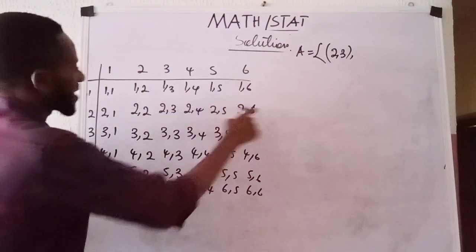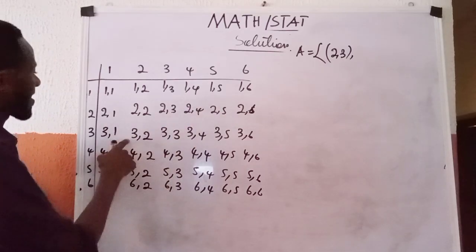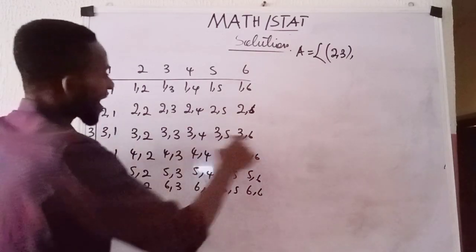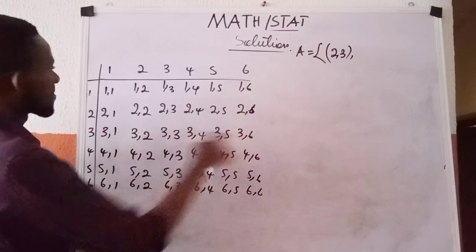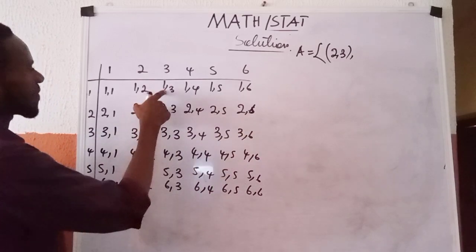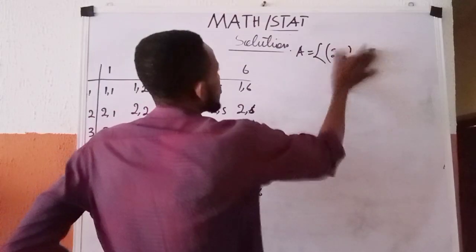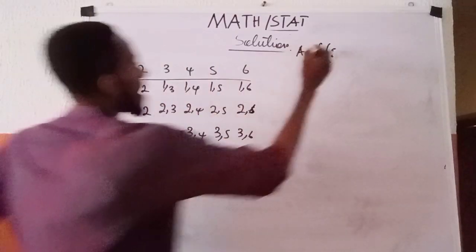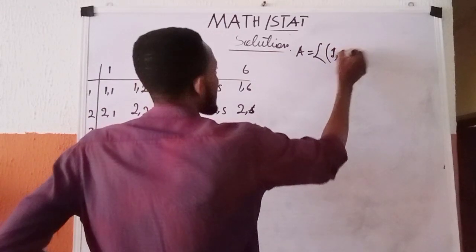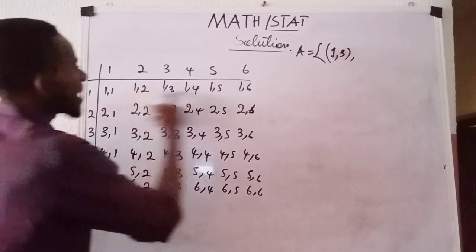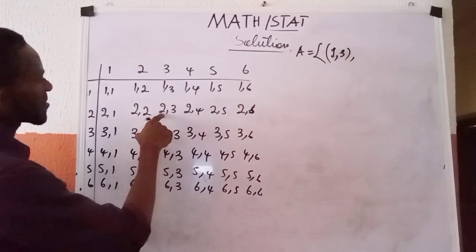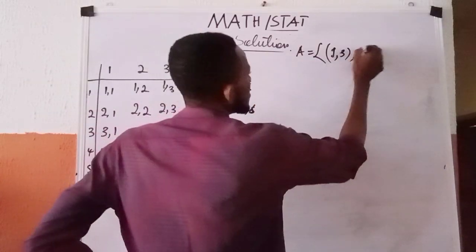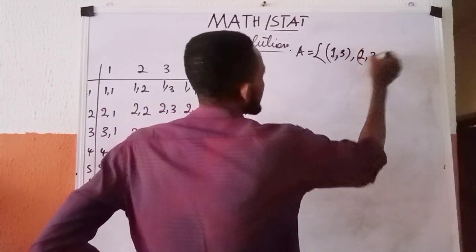No other place that 3 appeared here. We are going to pick, in fact, 3 appeared here, sorry. So I have 1, 3. Close it. No other place where 3 occurred here. 3 appeared here. This is 2, 3.